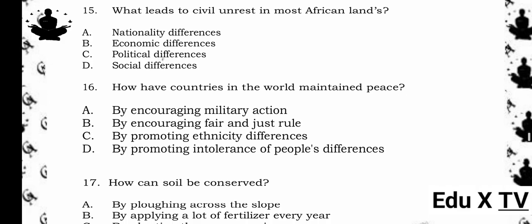15. What leads to civil unrest in most African lands? A. Nationality differences. B. Economic differences. C. Political differences. D. Social differences. The answer is C. Political differences. Reason being, civil unrest is often triggered by political issues such as disputed elections, corruption, or lack of political freedoms, not merely nationality, economic, or social factors.